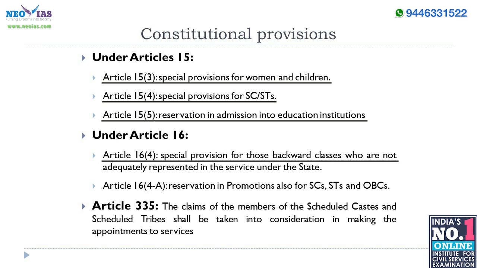Now, under Article 16, Clause 4 empowers the state to make a special provision for those backward classes who, in the opinion of the state, are not adequately represented in the service under the state. Also, Clause 4A empowers the state to make reservations in promotions for SCs, STs and OBCs.